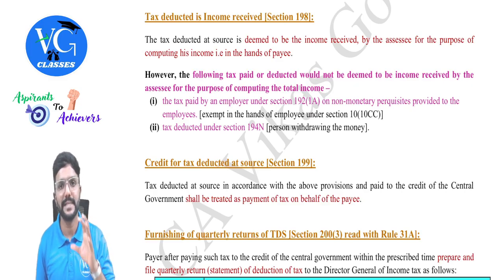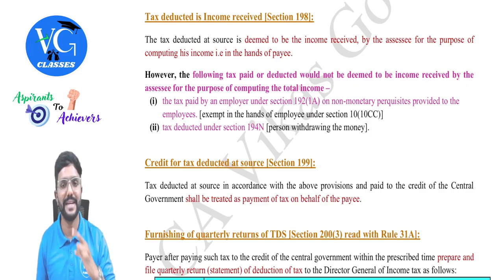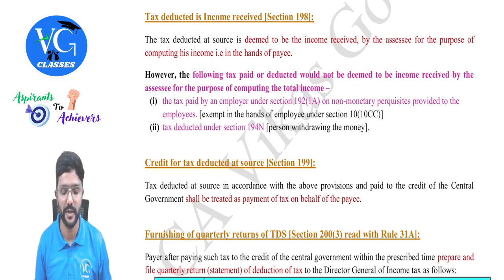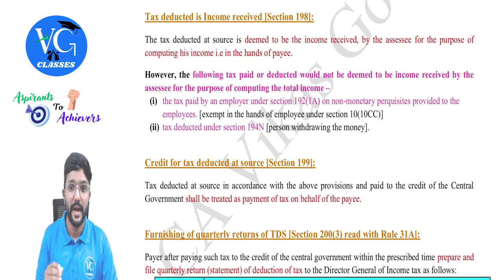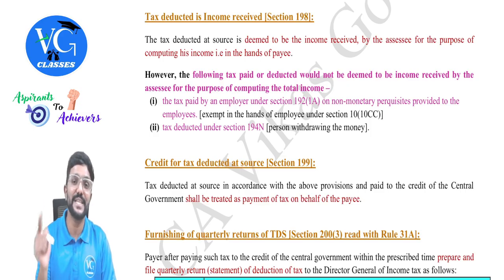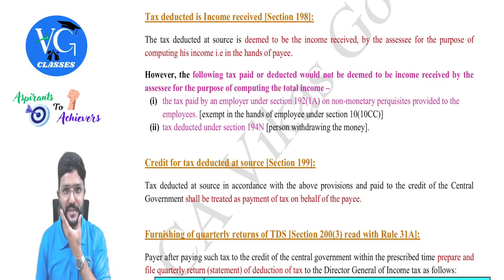Whereas if tax is paid on any other component of salary by the employer, it will be taxable as perquisites in the hands of employee under the head salary. Only on non-monetary perquisite, it is exempt. And whatever amount the employer has paid as tax on non-monetary perquisite, the employer cannot claim it as expenses, guys.